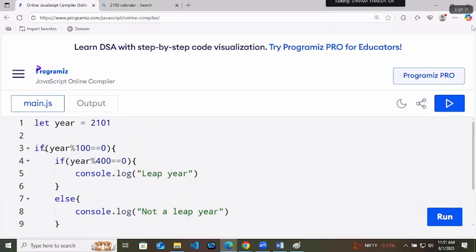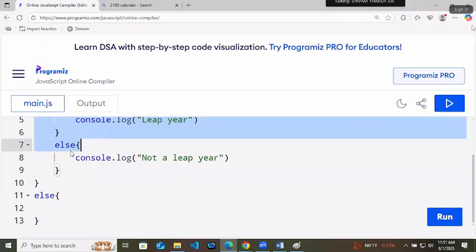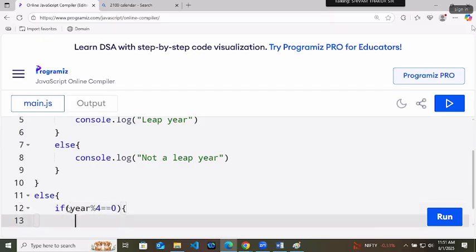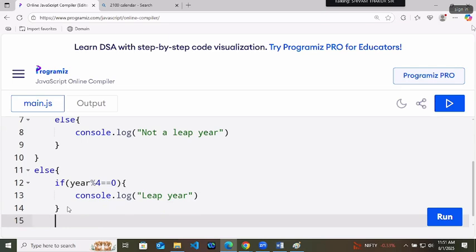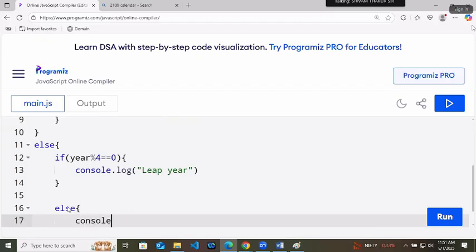This is the case when it's a century year. Now if it's not a century year, then you just check the year with 4. Year mod 4 equals 0, then print it's a leap year. Console.log leap year, or else not a leap year. Now this is the complete code of a leap year without any error.